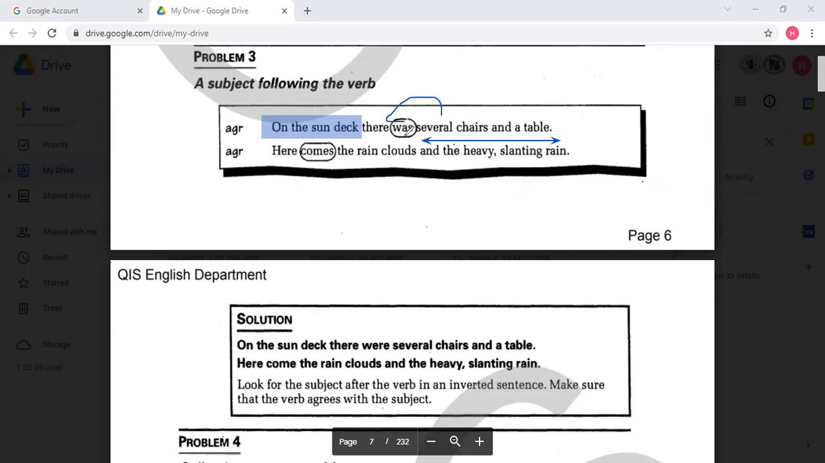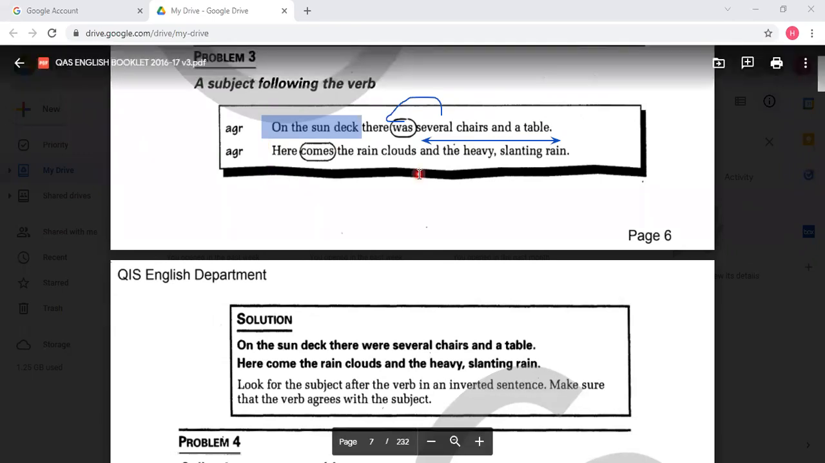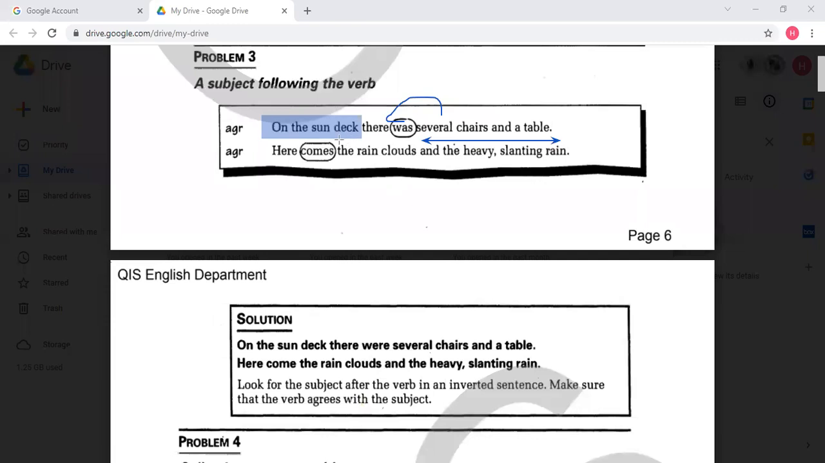So the sentence would read, several chairs and a table were there on the sun deck. So if you can read it from right to left, you can see that the sentence is grammatical. Several chairs and a table were on the sun deck, were there on the sun deck. Same thing here, we can find with the rain clouds and the heavy slanting rain.